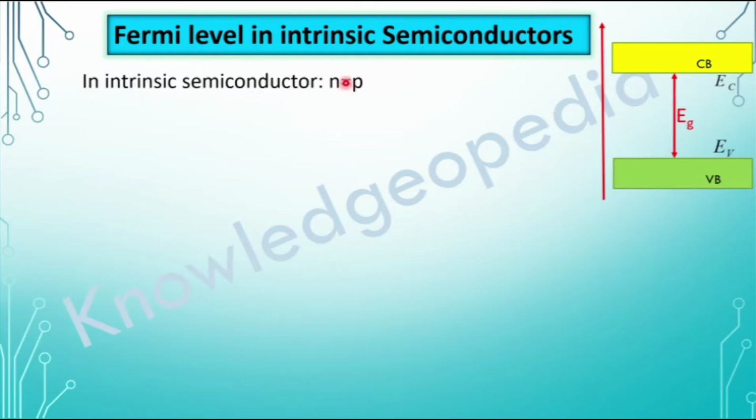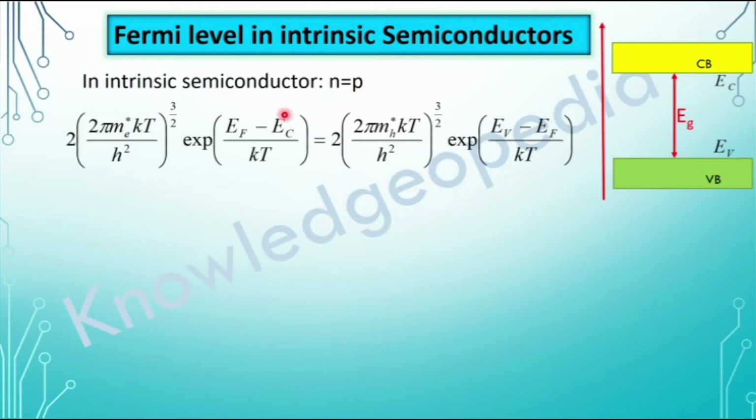In an intrinsic semiconductor, the number of electrons, that is n, is equal to the number of holes, that is p, and we have derived the expressions for this n and p. Now substituting the expressions over here, this is the expression for the electron concentration and this is the expression for hole concentration. Here you can see that in the first bracket and the first bracket on the right hand side, only the terms m star and mh star are different.